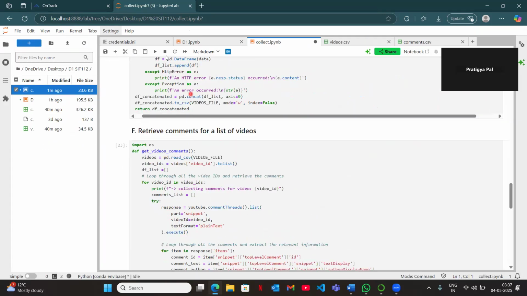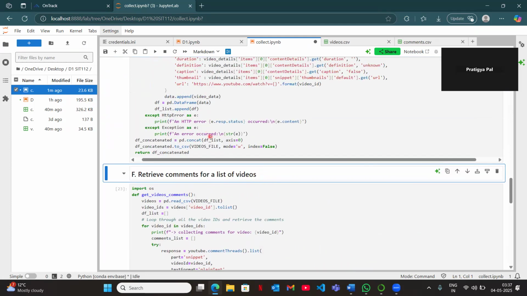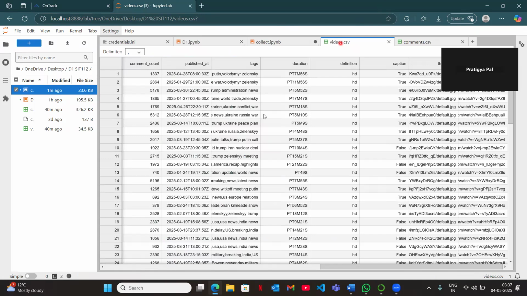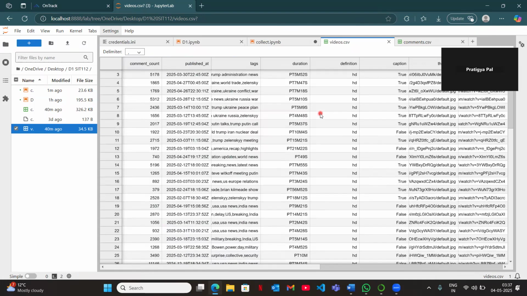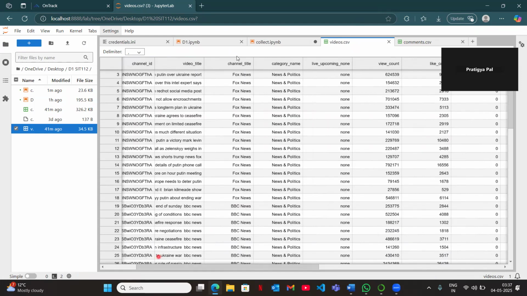And I'll just run this as well. This particular file creates a videos.csv file, as we can see here, that these are the tags, and that's the likes, dislike counts, and everything.